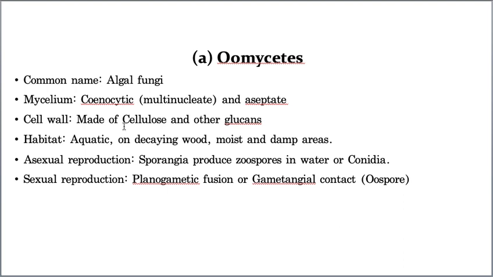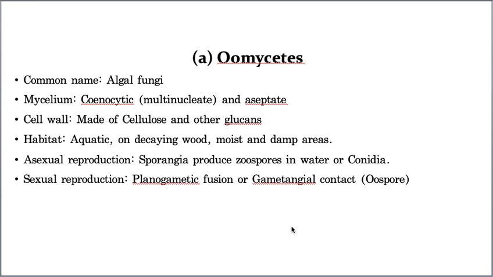Okay. Now, asexual reproduction takes place by zoospores, which are produced by the sac-like structures called sporangia, and it also takes place by conidia. That means both types of spores can be seen in Oomycetes members. Whereas sexual reproduction is by planogametic fusion or by gametangial contact. Planogametic fusion and gametangial contact I explained so clearly in yesterday's class. So please go through it if you don't remember. If you remember, that's very, very good.